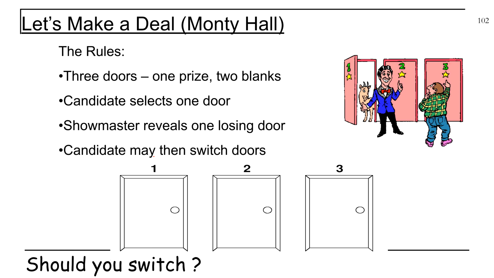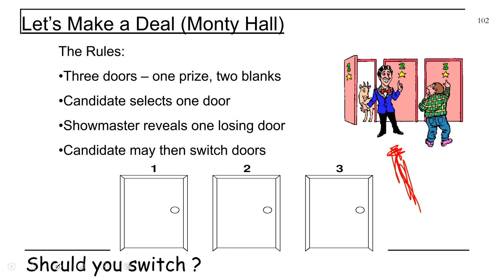The Monty Hall problem is made famous because the host of the game show was called Monty Hall. This was in the 70s, I think, so before a lot of people watching this were born. But the idea of the Monty Hall on Let's Make a Deal was the name of the game show, where there are 3 doors. And there's 1 prize or 2 blanks. Or often there's a goat behind one of the doors. So this picture here doesn't exactly go in with what's going on with the game. But the idea is that there's a prize behind one door and 2 of the other doors are empty.